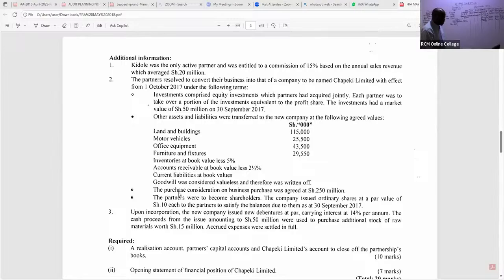Now, ladies and gentlemen, we continue. So look at this note. The purchase consideration on business purchase was agreed at 250 million. That's 250,000, remember, we are cutting 3 zeros. Remember that purchase consideration will be debited to the new company being formed, and you credit your realization.